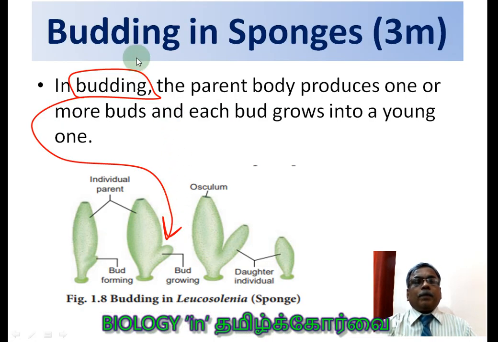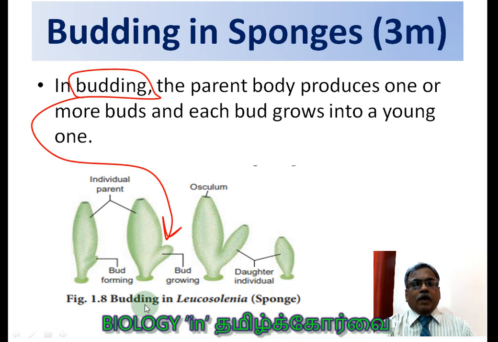Now the first one is budding. Budding in sponges can be asked as a 3-mark question, so you can take note of that. In budding, the parent body produces one or more buds. These are called buds. Like flower buds, here also buds are produced. Each bud grows into a new young individual, meaning a daughter individual. This is in sponges.